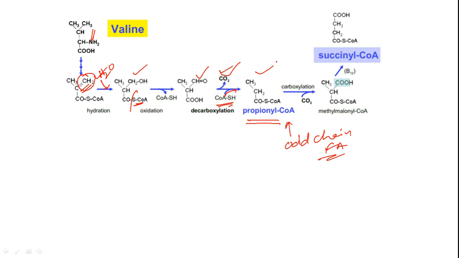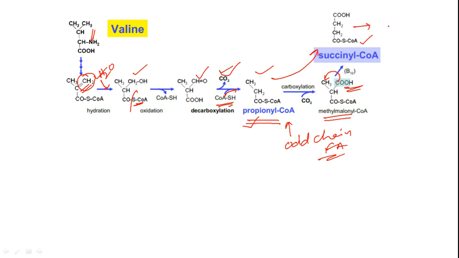This propionyl CoA takes up a carbon dioxide to get us methylmalonyl coenzyme A. This methylmalonyl coenzyme A undergoes a rearrangement where the carboxylic acid group will shift to the terminal methyl to give us succinyl coenzyme A. This is a routine process. Whenever and wherever propionyl coenzyme A is generated, that will end up in biosynthesis of succinyl CoA.